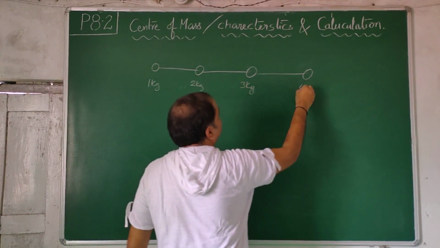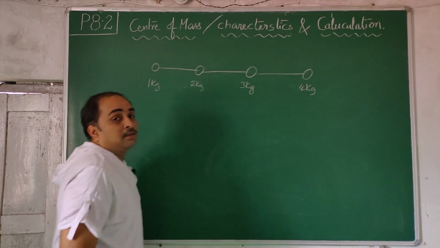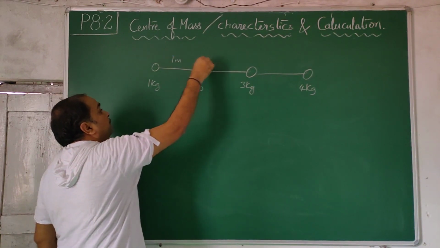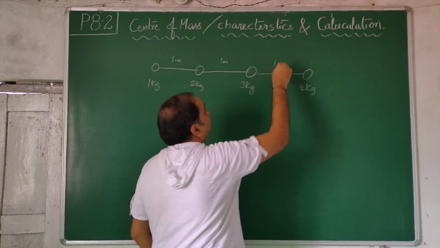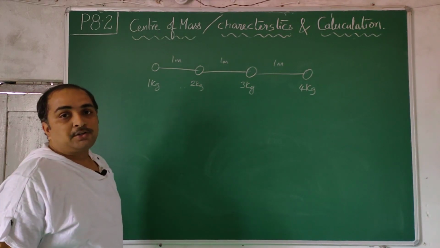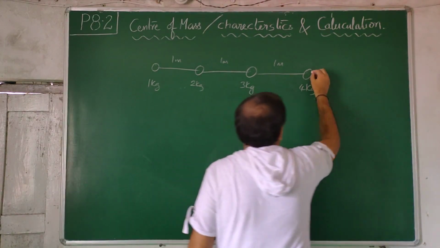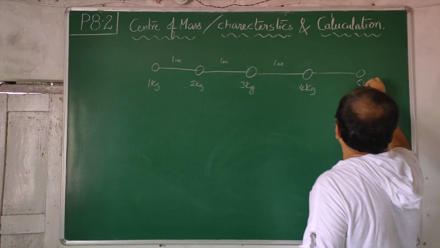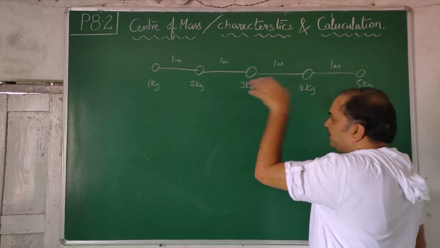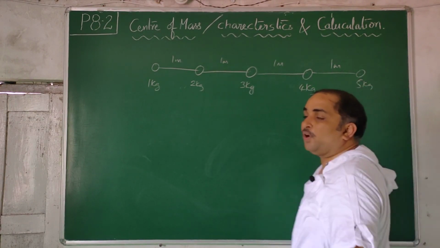Point masses separated by 1 meter distance: 1 m, 1 m, 1 m. Now we want the location of the center of mass. You can even extend it further. You can also have a 5 kg mass, 1 kg mass, all along the same straight line. Now we want the position of the center of mass.